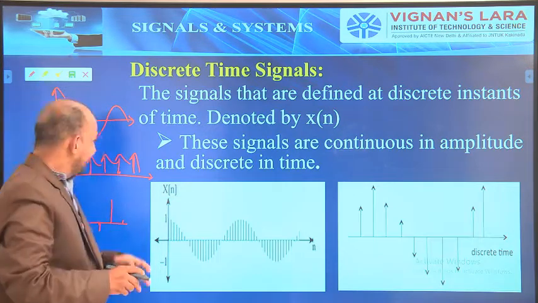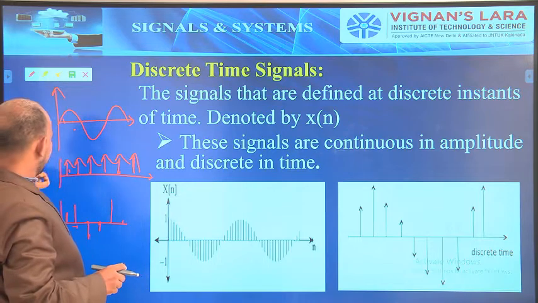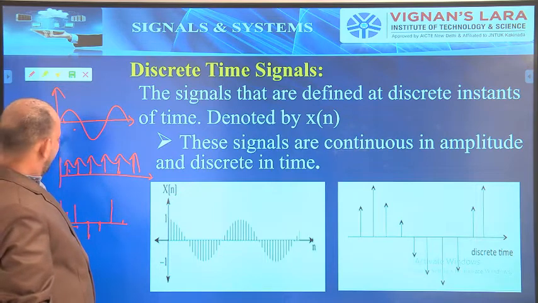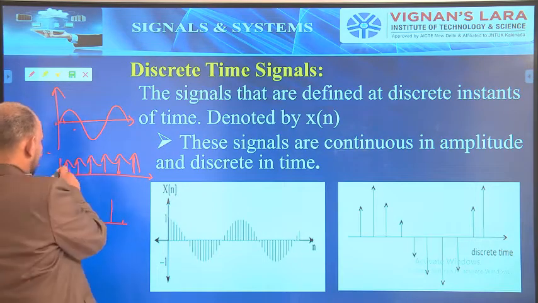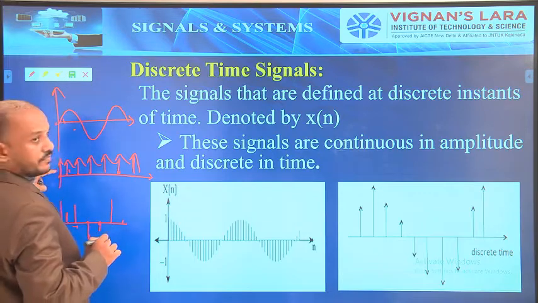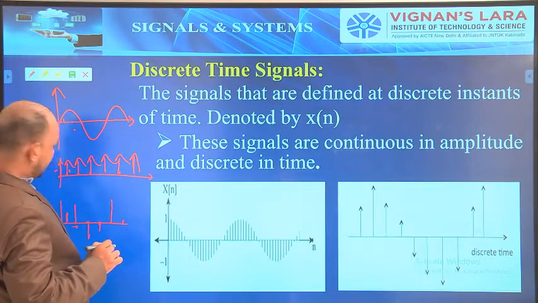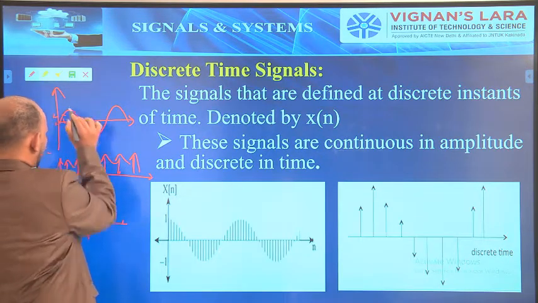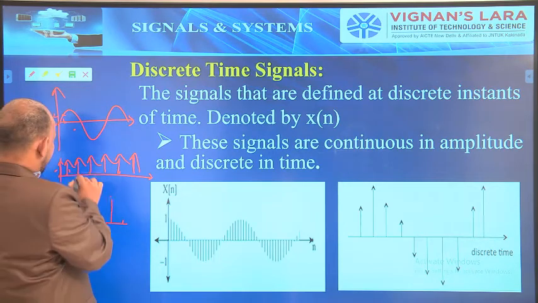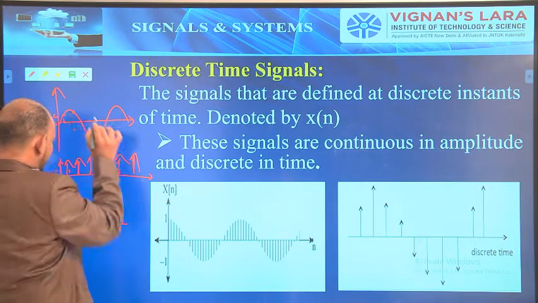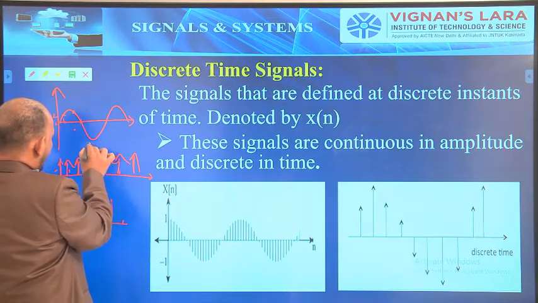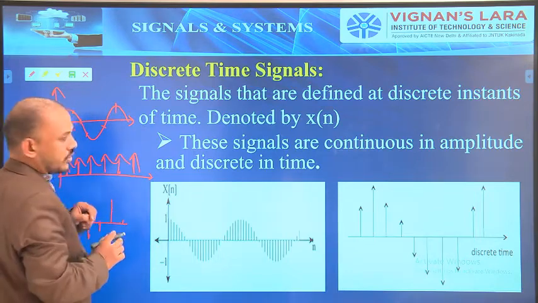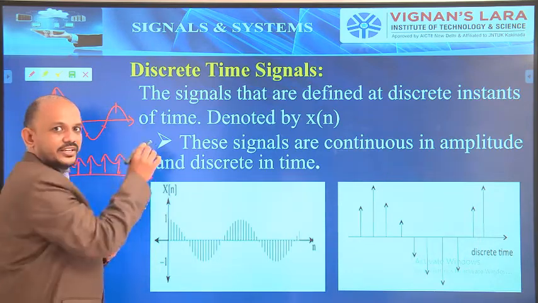So here this signal will be multiplied with this signal. At this point the signal is this one. So 1 into 0, 0. Next 1 into 2, 2 it gives. Again 1 into 3, 3. 1 into -2, -2. 1 into -1, -1. 1 into 4, 4. So whatever the value that is present at this point, that will be there.